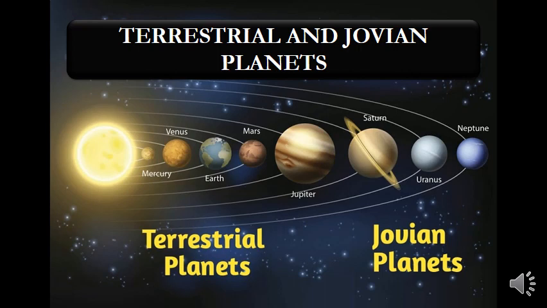Now if we talk about some of the characteristics of these planets, talking about planet Mercury, you know it is the closest planet to the sun and it has the shortest orbit. These are the orbits. This is the orbit of the planet Mercury. It has the shortest orbit. So obviously the year will also be short. 1 year on planet Mercury is about 86 days or 88 days, I think, right?